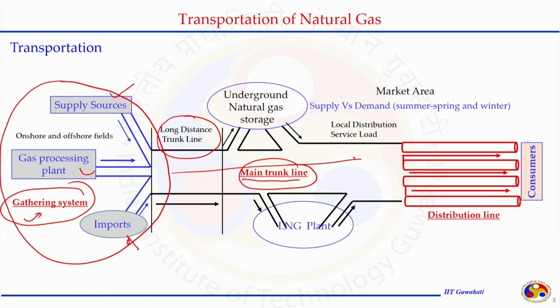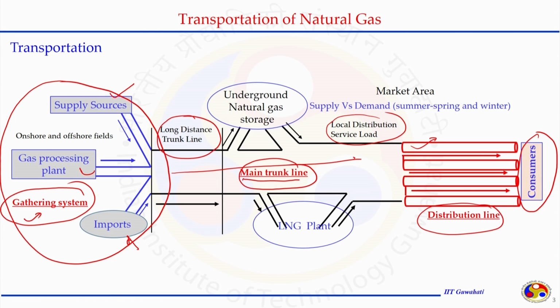At the other side, before it goes to the consumer, we have another place, the local distribution service load, where these gases are further transported in small diameter pipelines to consumers, and these lines are called distribution lines. Between the gathering system and distribution line, there is a main trunk line where the natural gas is transported from one place to another.